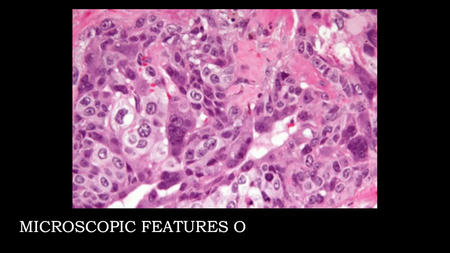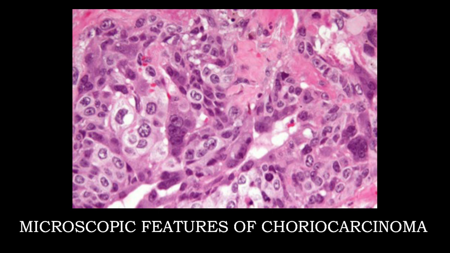This is the photograph which shows histological features of choriocarcinoma. You can well see multinucleated syncytiotrophoblasts, and there are centrally placed cytotrophoblasts.